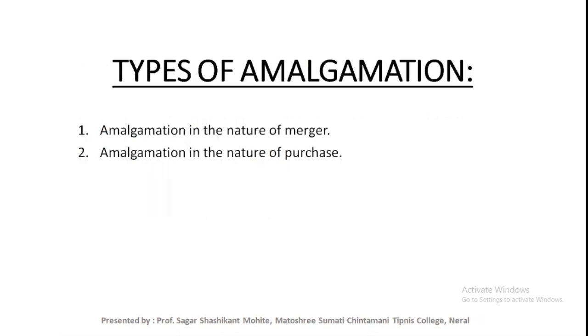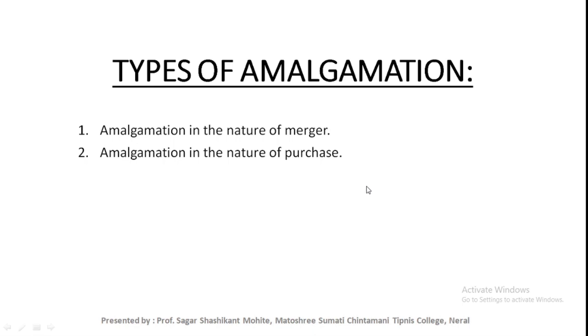Now let's see the types of amalgamation. There are two types of amalgamation. One is amalgamation in the nature of merger, and second one is amalgamation in the nature of purchase. In your syllabus, for theoretical purposes, you have both types of amalgamation, but for practical problems you have only one type, that is amalgamation in the nature of purchase. You will have problems on amalgamation in the nature of purchase only, and not on the merger method.